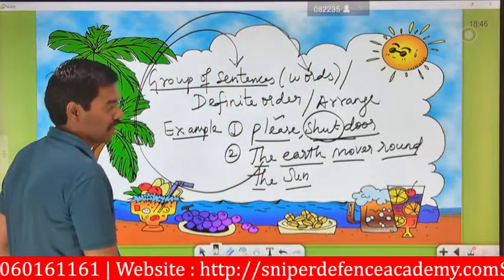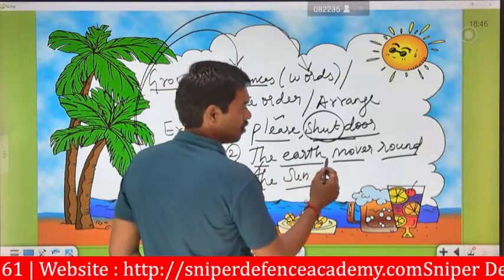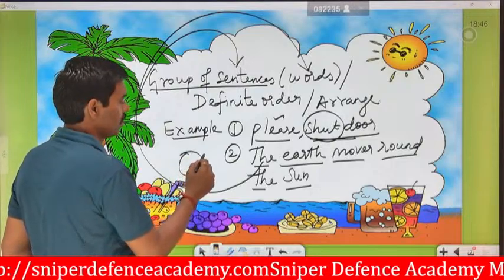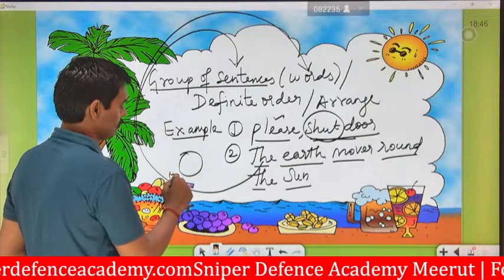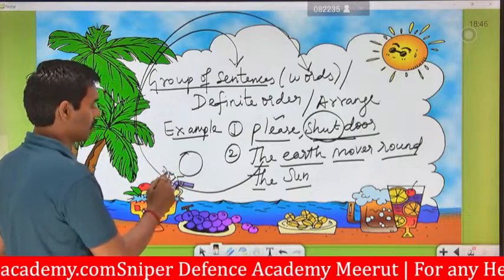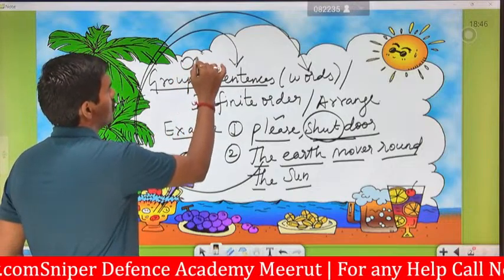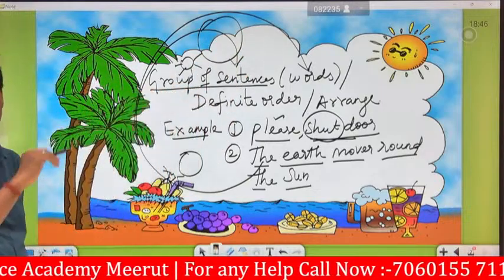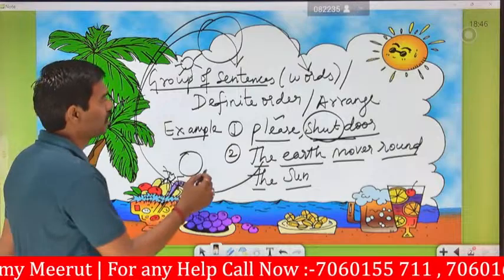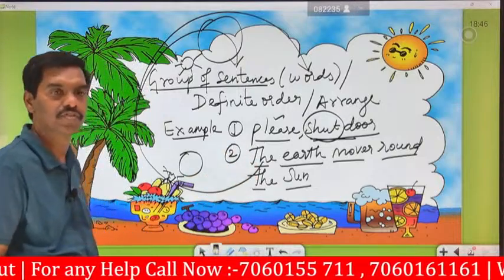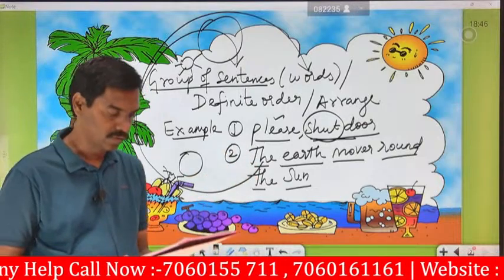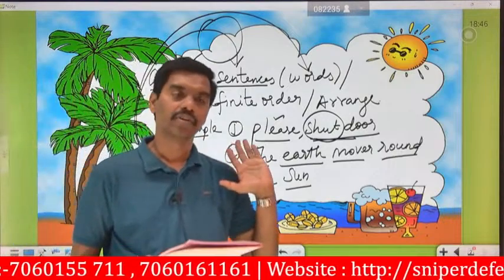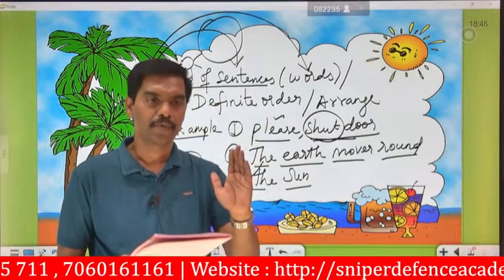Okay, so here what they are saying, the earth moves around the sun. The sun will look like this. For example, you know that this is the sun, and this is the earth. The earth moves around the sun. So it is said to be a definite order, where the words are arranged in a proper mode. We can say it is a group of sentences arranged in a proper mode.